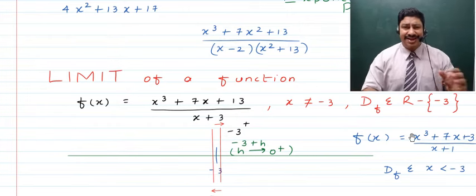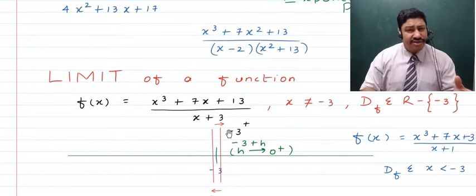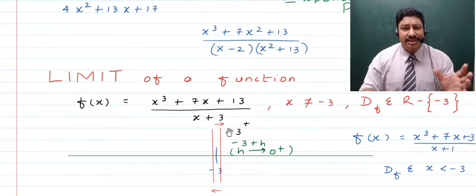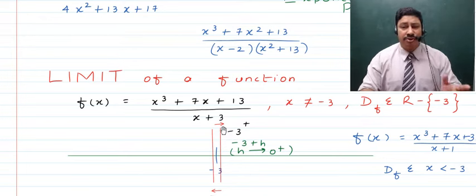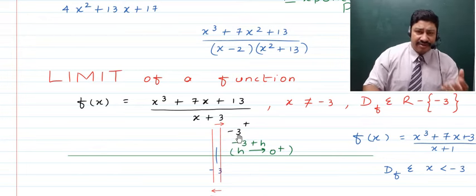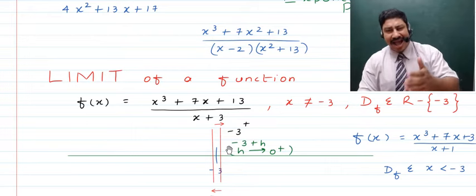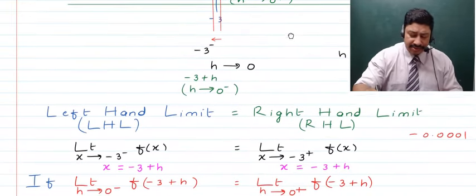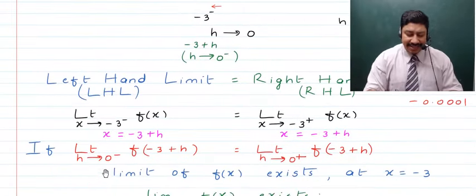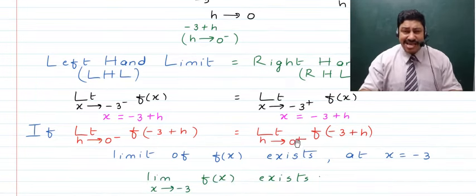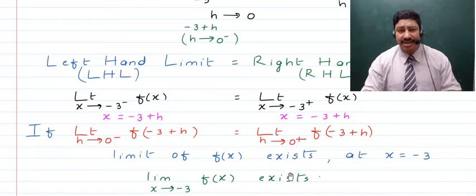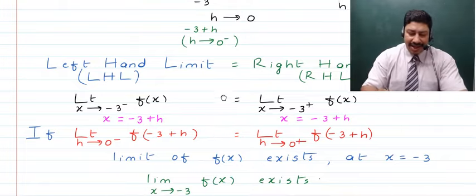So is one thing clear? That if we talk about a function where limit of a function is required, it will only be that point where the function fails to exist. Then you'll be talking about some point on the left of it, some point on the right of it, and if at both of those points, that is the left hand limit and the right hand limit of the function, is equal, then you will say that limit of the function at that point exists, right? So now I'll come back to this.